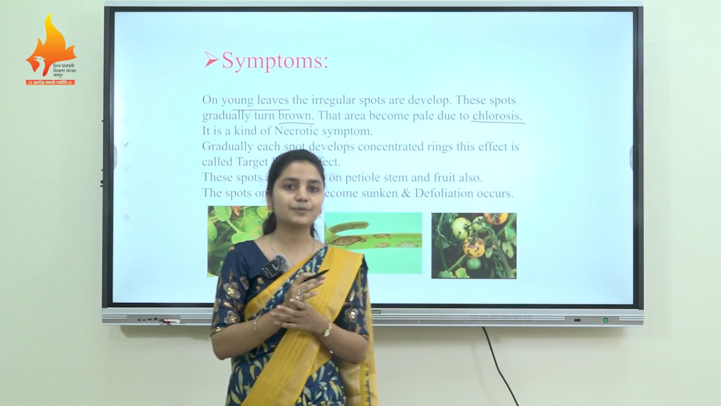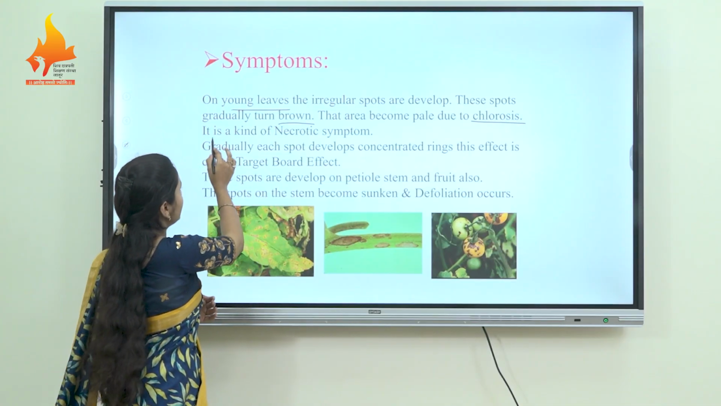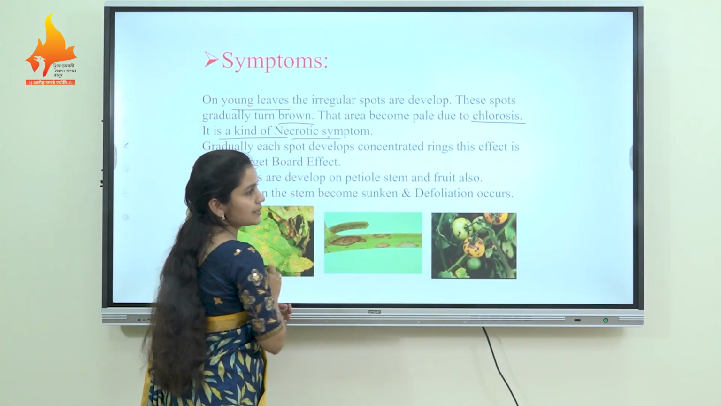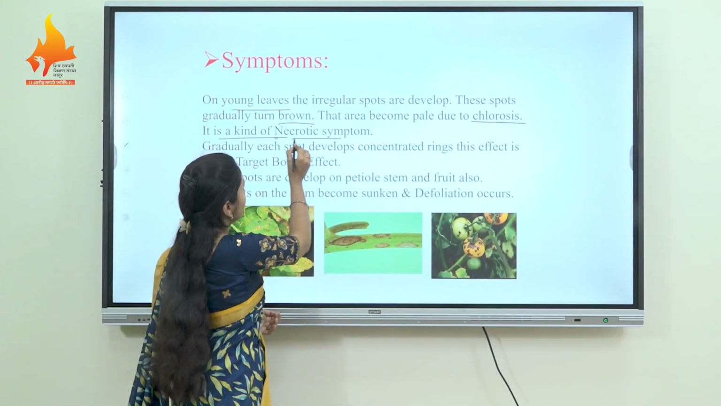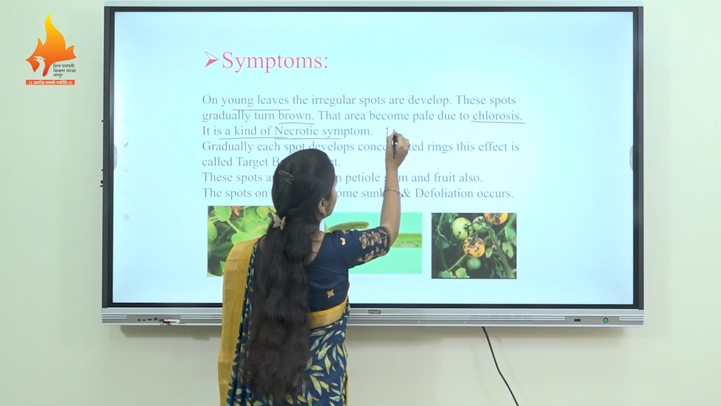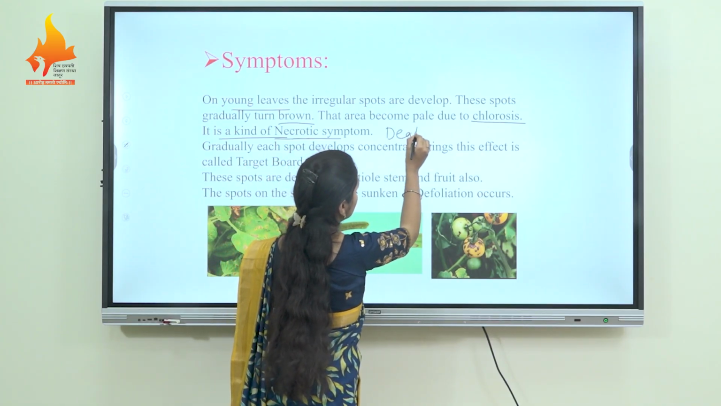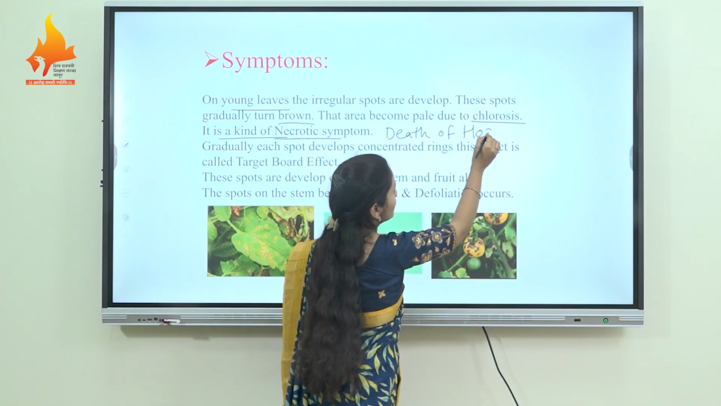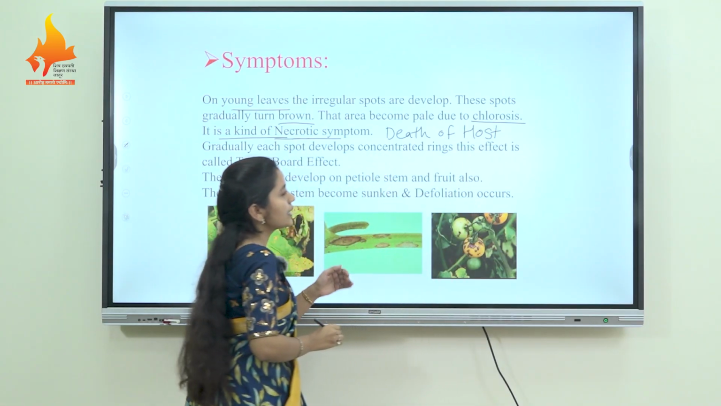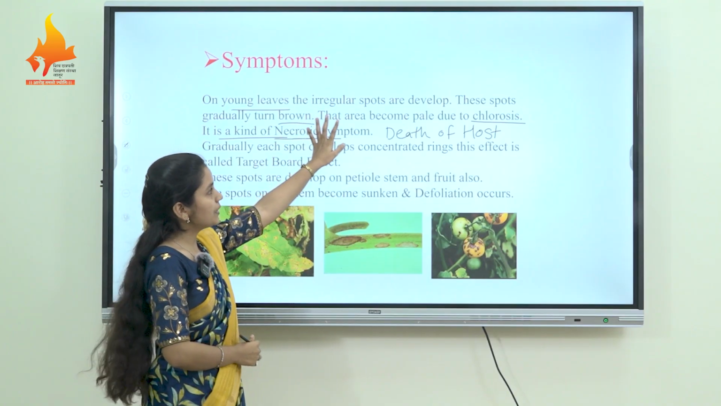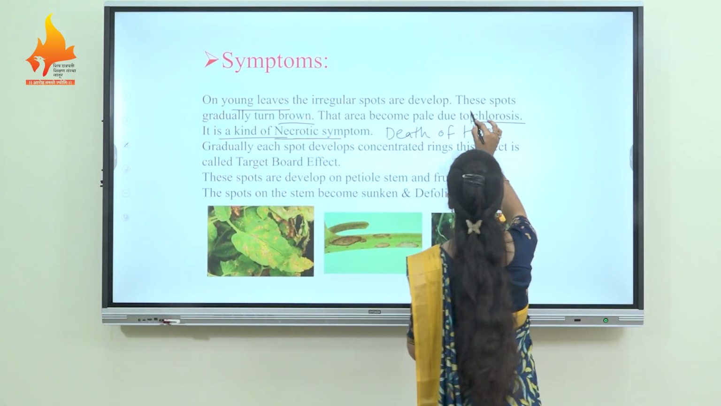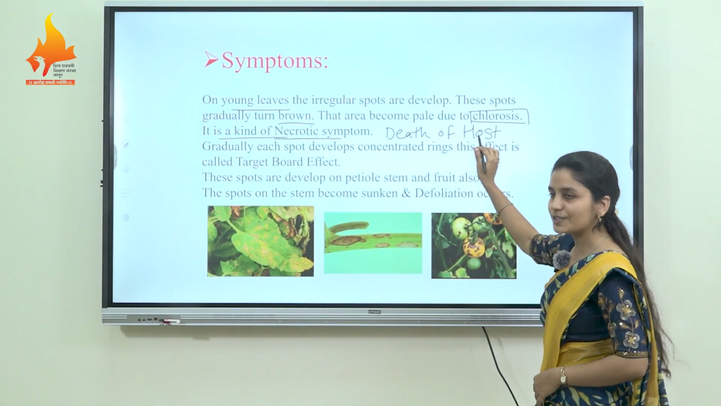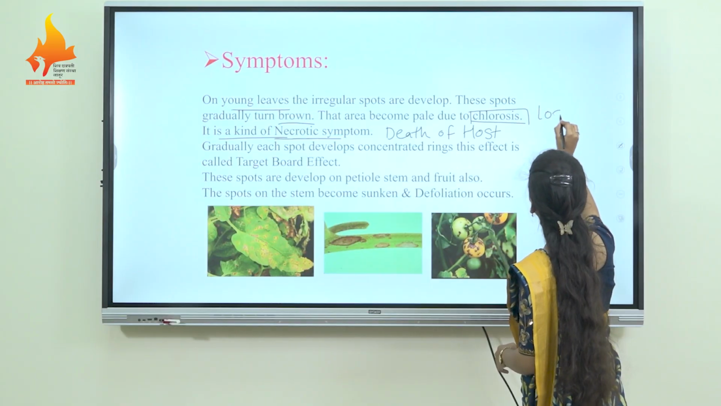Afterwards that area becomes what? Brown in color, and it is a type of necrotic symptom. What is necrosis? Necrosis means where the death of host tissue takes place. Death of host tissue is known as necrosis. Firstly, in the leaf chlorosis occurs, which means the loss of chlorophyll takes place.